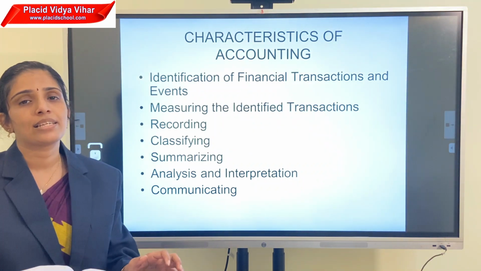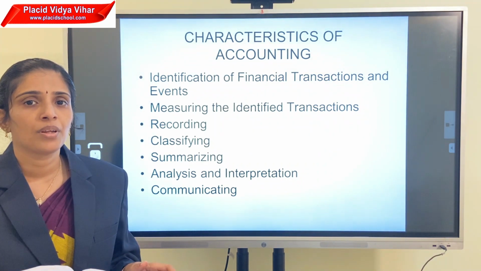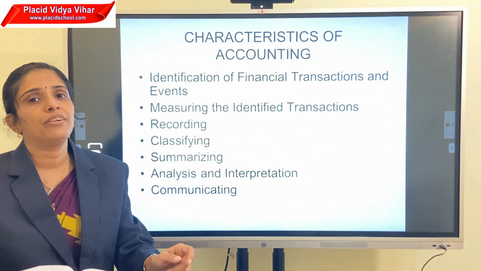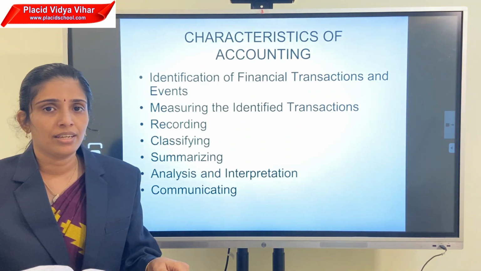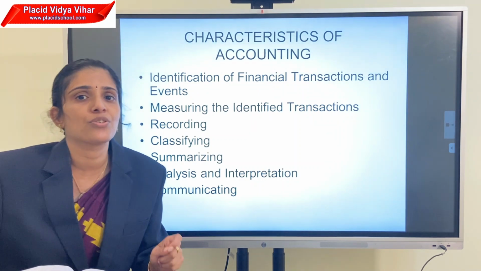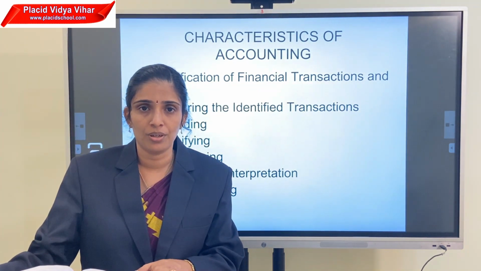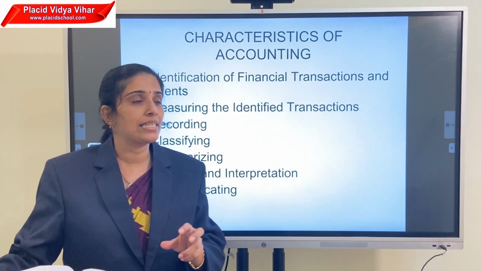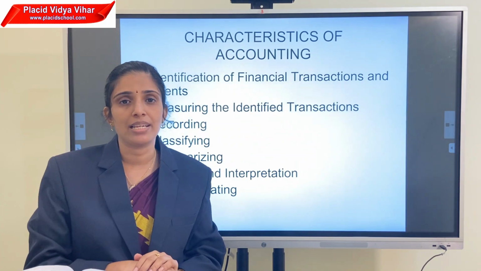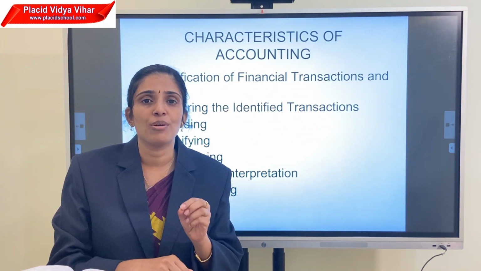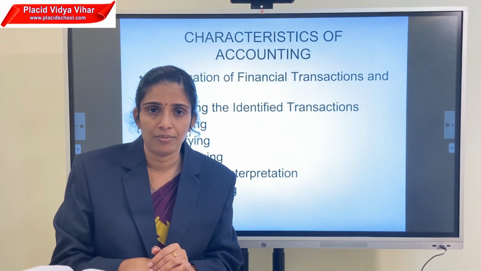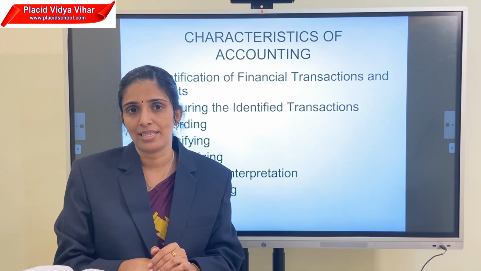Next, characteristics of accounting. The first characteristic is identification of the financial transactions and events. That I already told you, identifying the transaction which is related to business or not, and measuring, that is the second characteristic, measuring the identified transaction. That means measuring the transaction in terms of common value, that means the currency of that country. In the case of India, it's rupees.